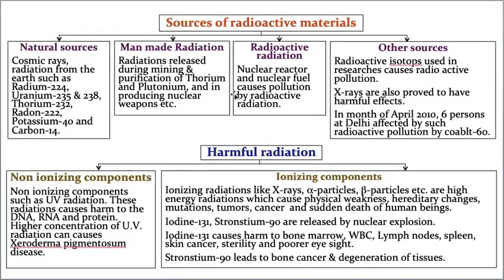Some other sources, like radioactive isotopes used in research, cause radioactive pollution. For example, X-rays are also proved to have harmful effects. In the month of April 2010, just 10 years back, 6% of Delhi was affected by radioactive pollution by cobalt 60. So these are the various sources of radioactive materials.